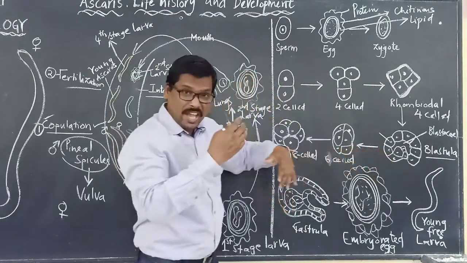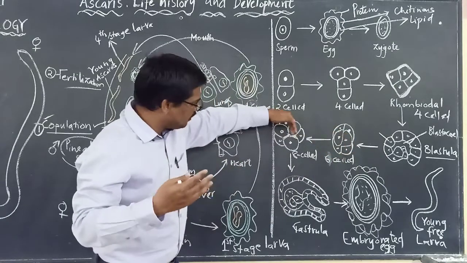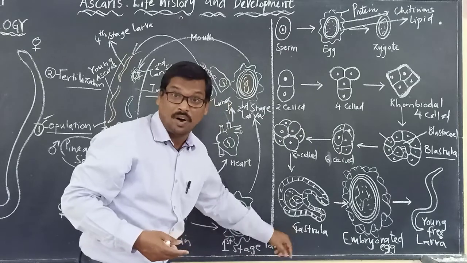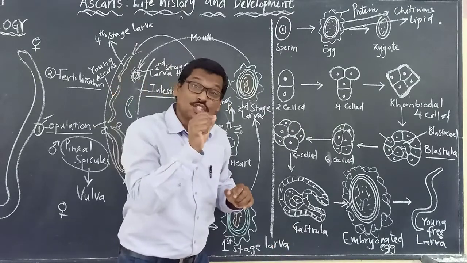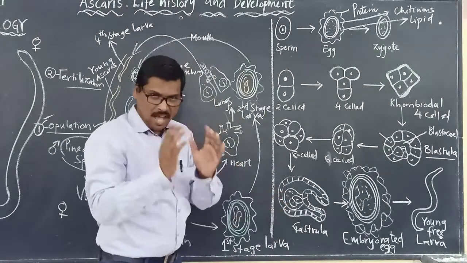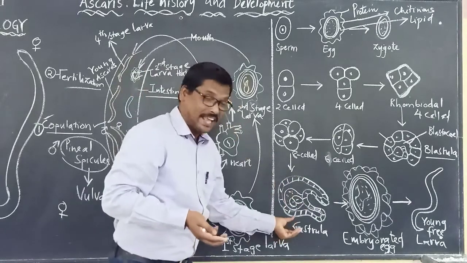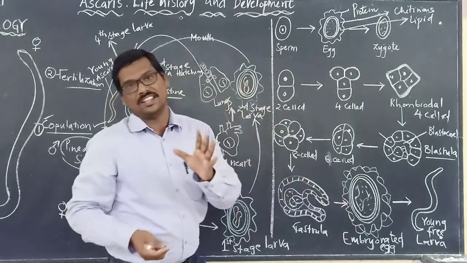Now this blastula, that ball-like structure, divides continuously and forms the gastrula by a process called gastrulation. Once gastrulation occurs, the gastrula will change into an embryonated egg.